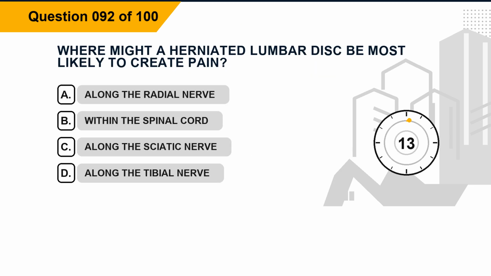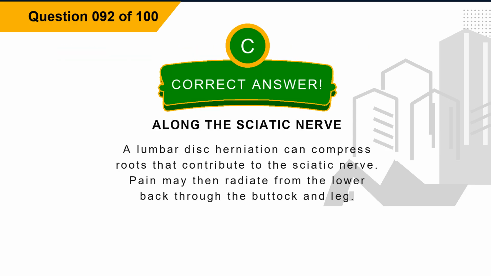Question 92. Where might a herniated lumbar disc be most likely to create pain? Option A, along the radial nerve. Option B, within the spinal cord. Option C, along the sciatic nerve. Option D, along the tibial nerve. The correct answer is option C, along the sciatic nerve. Explanation: a lumbar disc herniation can compress roots that contribute to the sciatic nerve. Pain may then radiate from the lower back through the buttock and leg.